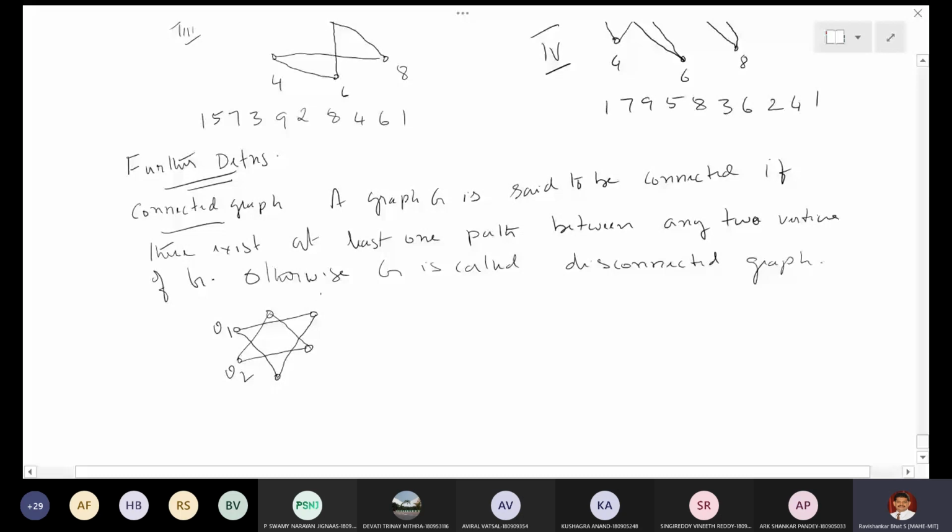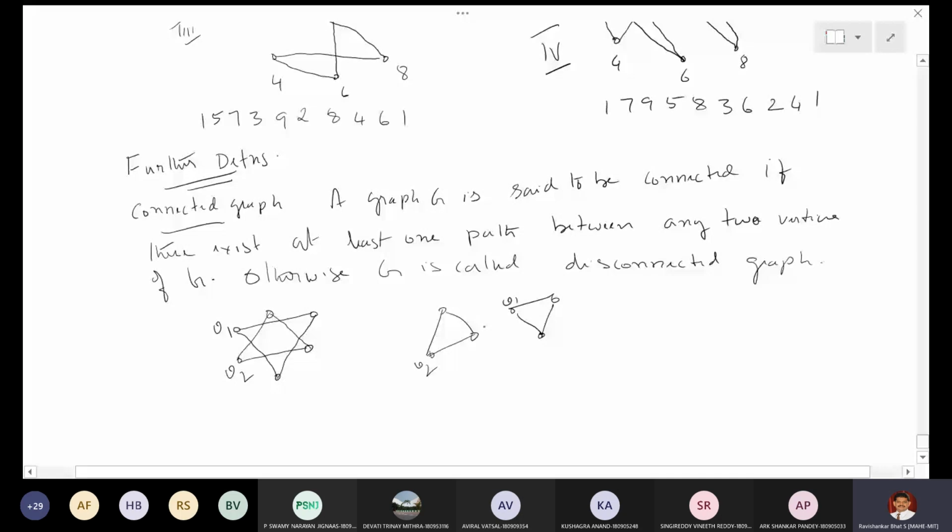It is something like this triangle and this triangle, kept here. If I take this as V1 and this as V2, between V1 and V2 you cannot find a path.